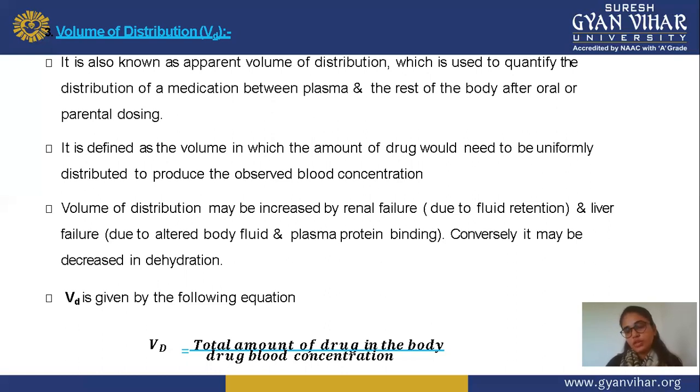And VD is given by the following equation. This is the equation which shows the volume of distribution, or VD. It is the ratio of the total amount of drug in the body, means how much drug is present in your body, divided by the drug plasma concentration, means how much drug is present in your plasma or blood. So volume of distribution is nothing but the ratio of the total amount of drug in your body divided by the plasma drug concentration.